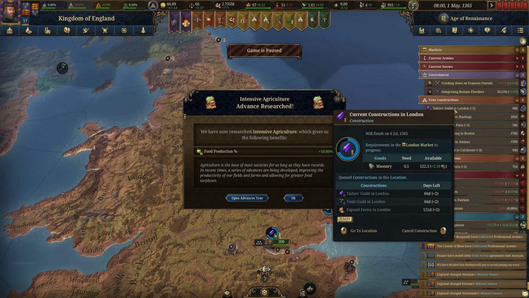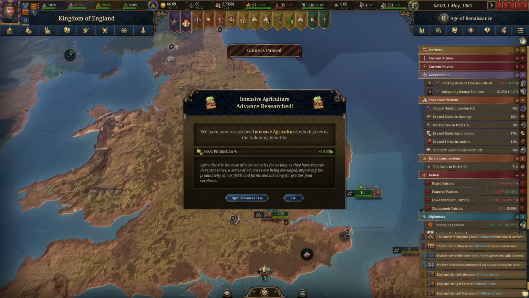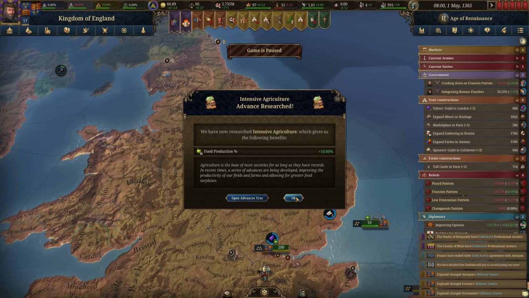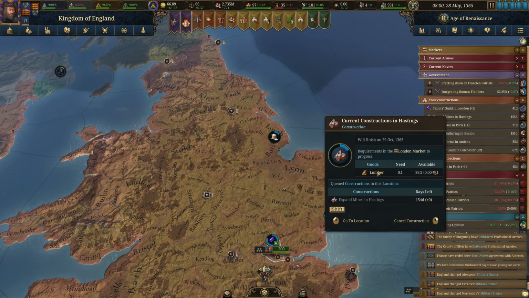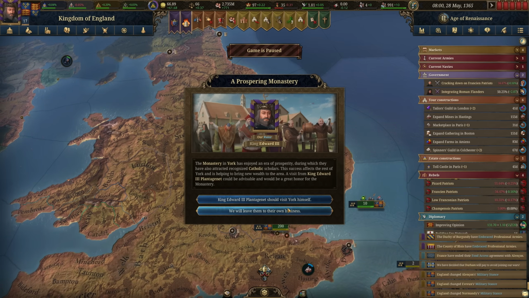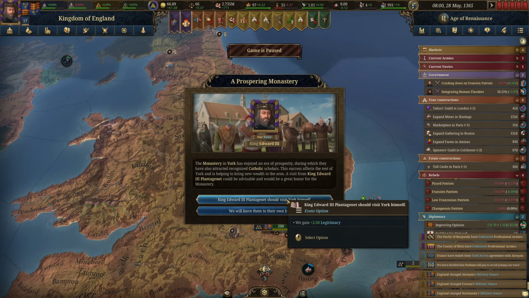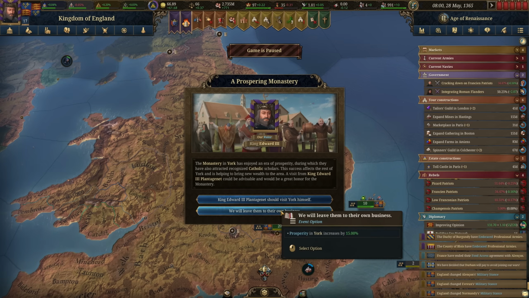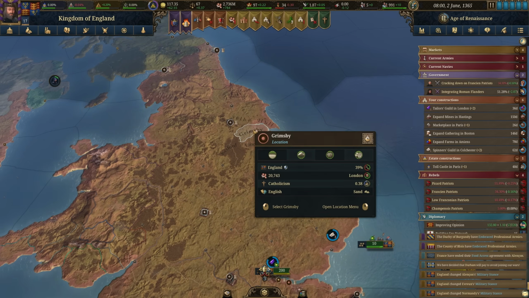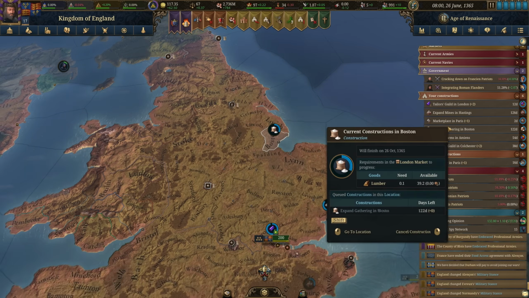Well, I guess we shouldn't have constructed that one in London, now that I think about it. We just got that food production. That's really helpful. Since London, there are buildings that are far more profitable, but having more food in the capital would be helpful for growth. Now, we're very close to having max legitimacy here, so we're not going to go for this. Let's increase the prosperity in York, since we've just seen how helpful prosperity is. I just mentioned my time in London.